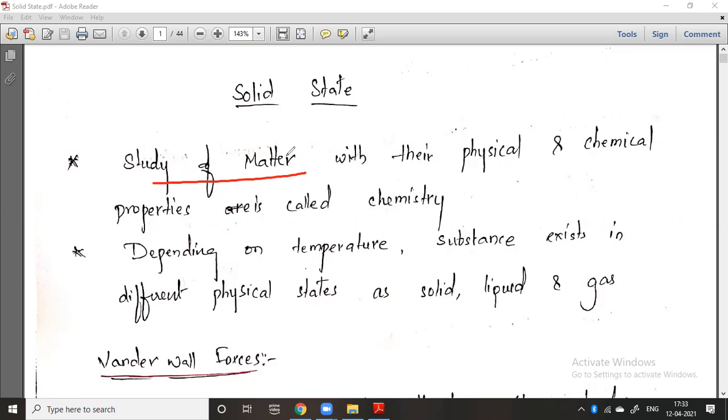Today we are going to discuss only the solid state. This is very simple to understand, a very easy and very small topic, so you can easily complete this also. Let us see one by one what the solid state actually is.